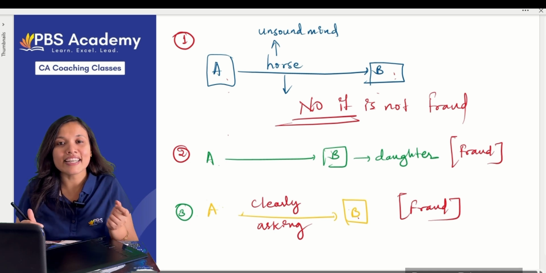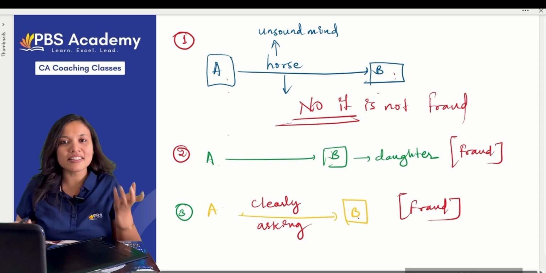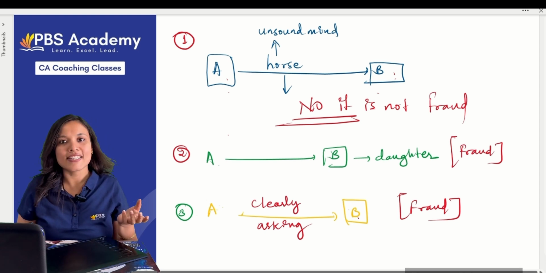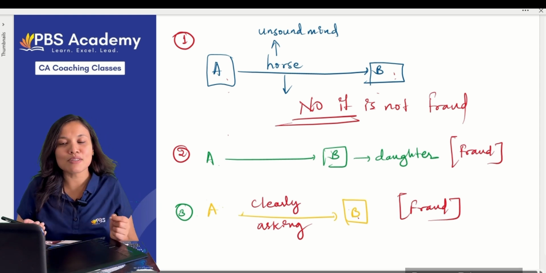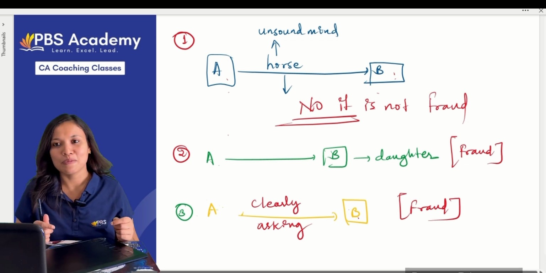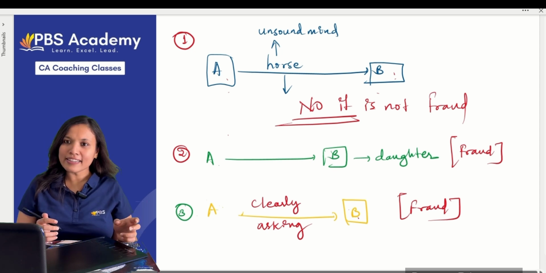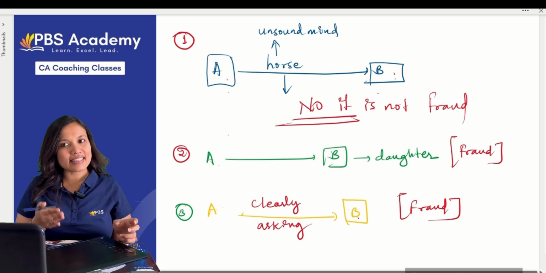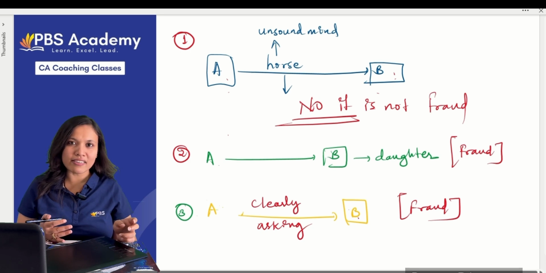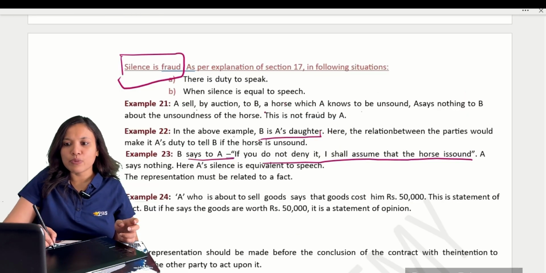Because B is clearly telling, if you keep silence, I will assume the horse is in good condition. Your silence will be equivalent to speech, and hence if the horse is of unsound mind, you will be committing fraud. Clear? So same example, 3 different scenarios. Did you get it? First case, second case, and third case. Are you clear with all 3 cases? Okay, chalo. Now next one.